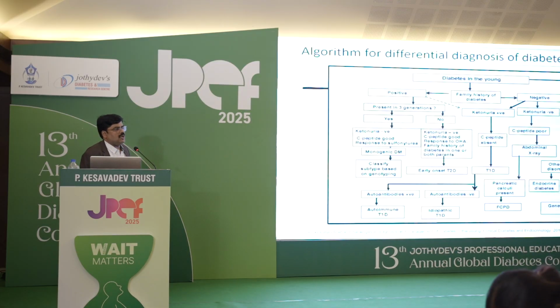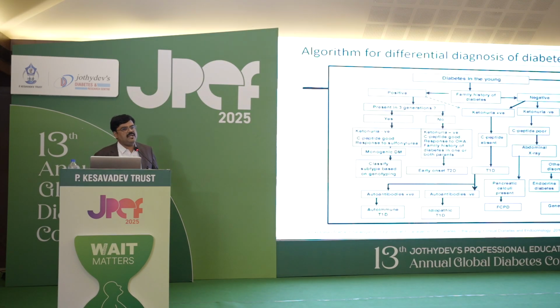This is an important algorithm. If most of us keep it in the clinic, it will help in diagnosing which type of diabetes you are dealing with. First, at the top, you identify diabetes in the young. You ask for family history of diabetes. If it is positive, ask whether it is present in 3 generations. If yes, then look for ketonuria. If it is negative, C-peptide is good, response to sulfonylurea, it is monogenic diabetes, classify the subtype based on the genotype, that is